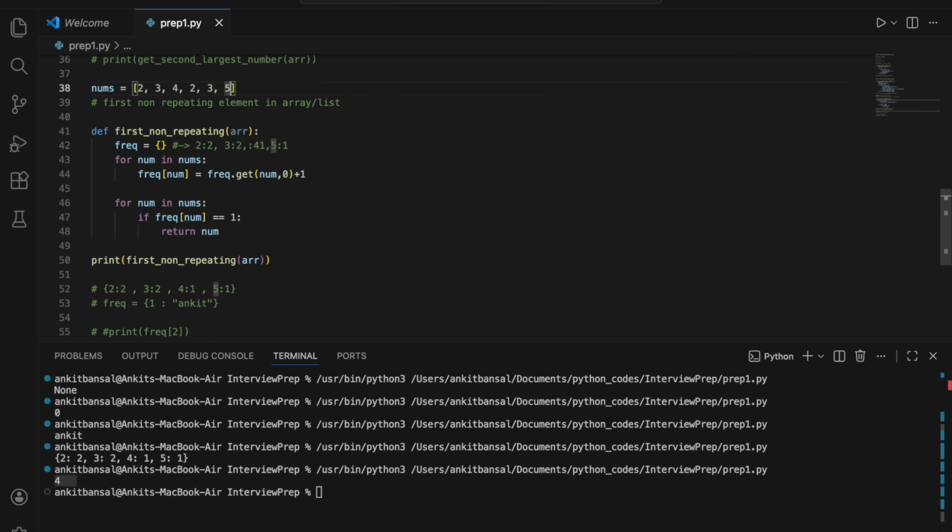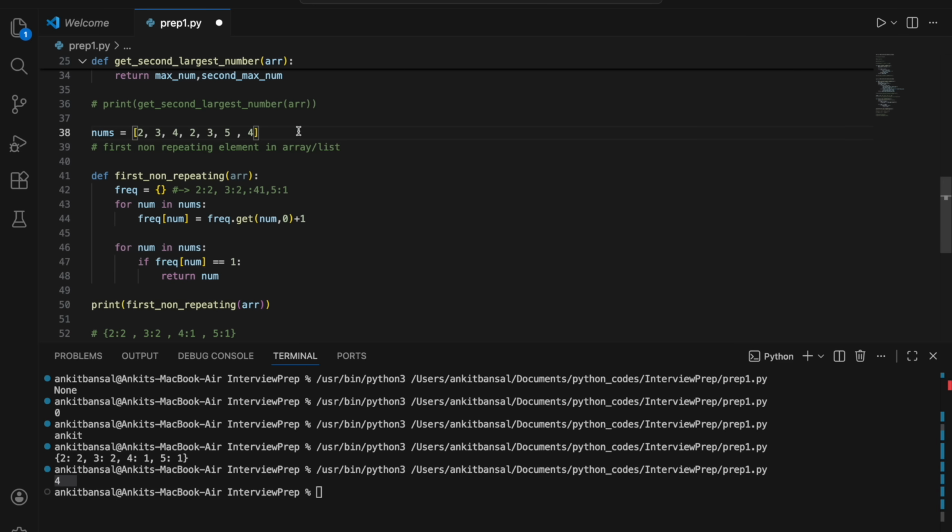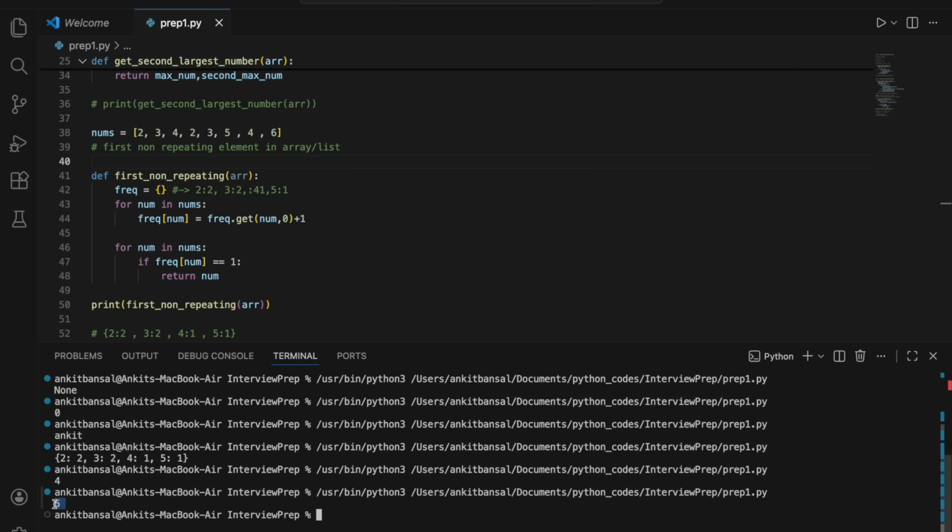Let me add 4 again here, and then we will see what will happen. Now for the first non-repeating element, let me add one more 6, right? So first non-repeating should be 5 now. So let me run this and you see it is giving me 5, right?